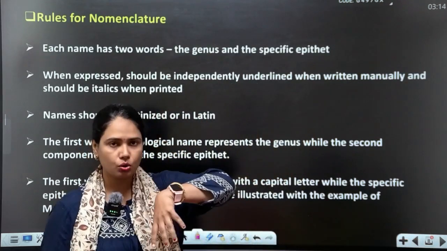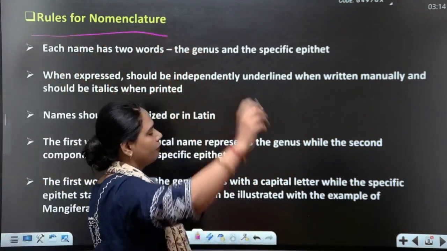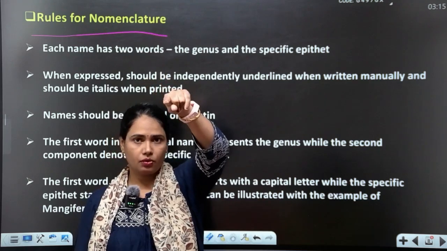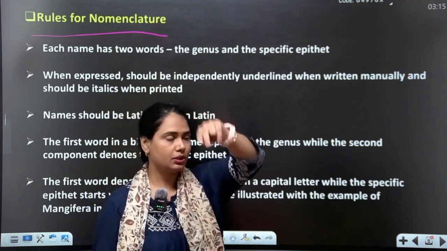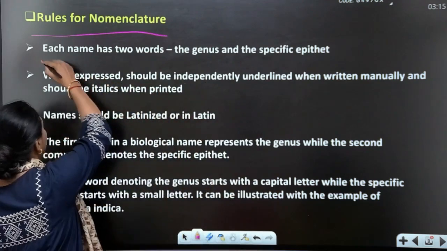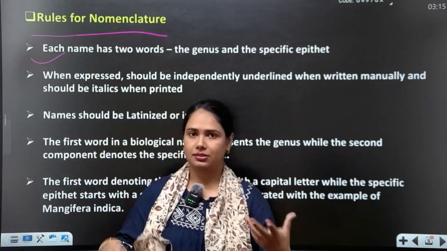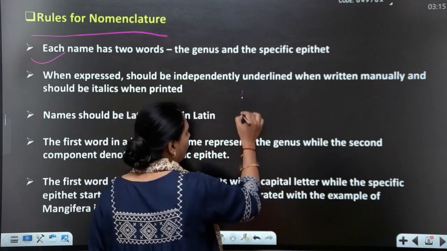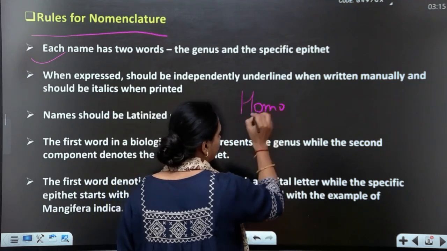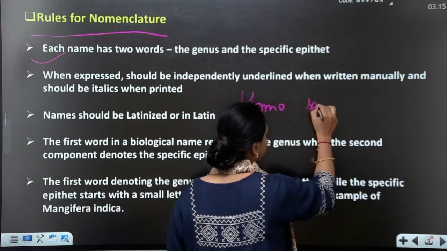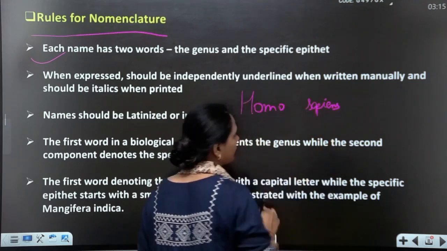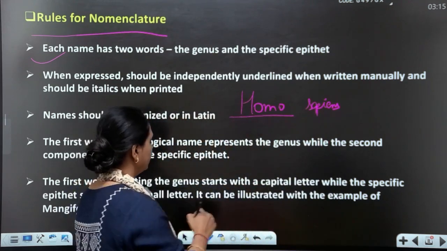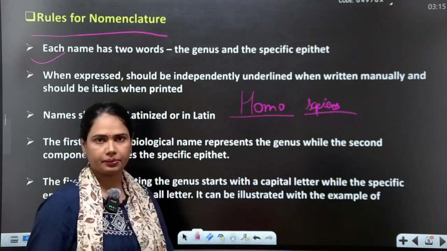Now we talk about rules. Rules and regulations, very important. First of all, if you want a scientific name, two steps: first generic, second specific name. Yes, the first rule we have already done. Now expressing it, you have to write. Okay, I have to write Homo sapiens. So first Homo underline, second sapiens underline.